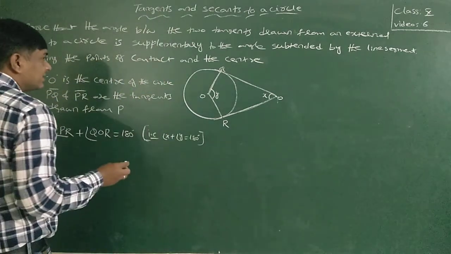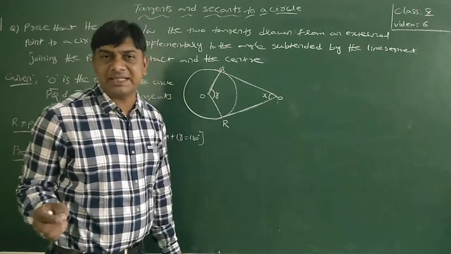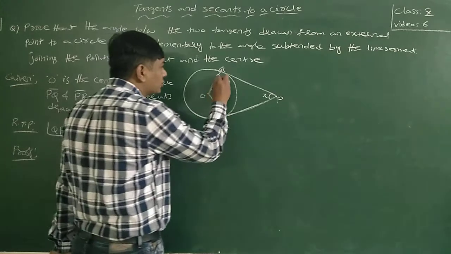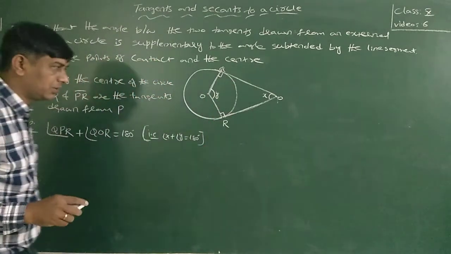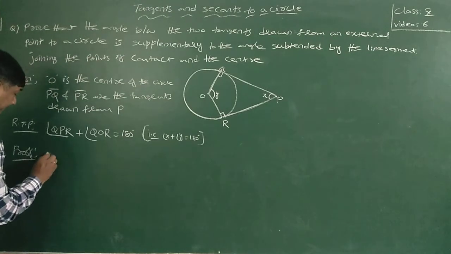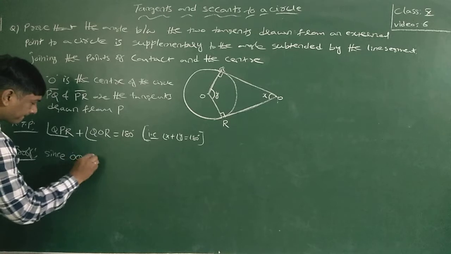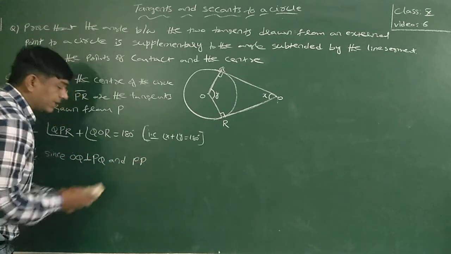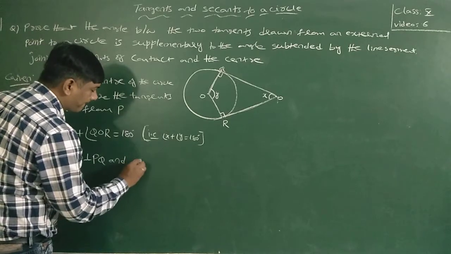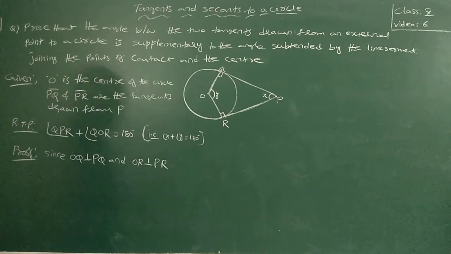Since the radius is perpendicular to the tangent at the point of contact, OQ is perpendicular to PQ and OR is perpendicular to PR.